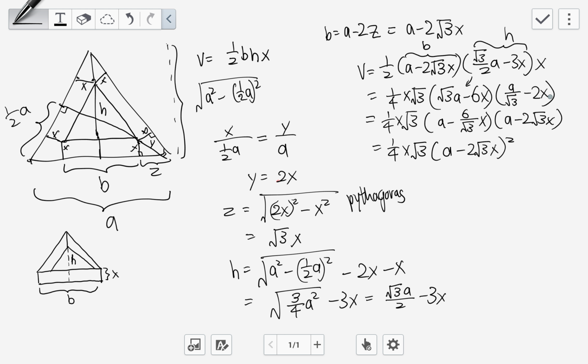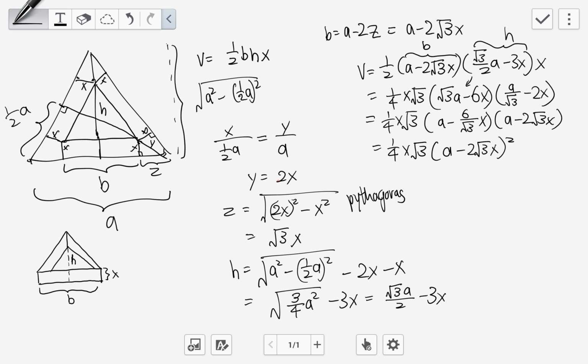This part I don't think I did much. I'm just multiplying the 1 over root 3 to here. So this part I factorize 1 over root 3. This part means I multiply root 3 to both terms. Then the 1 over root 3 that I factorized I multiplied to this term. So the root 3 disappears and becomes minus 6 over root 3x.